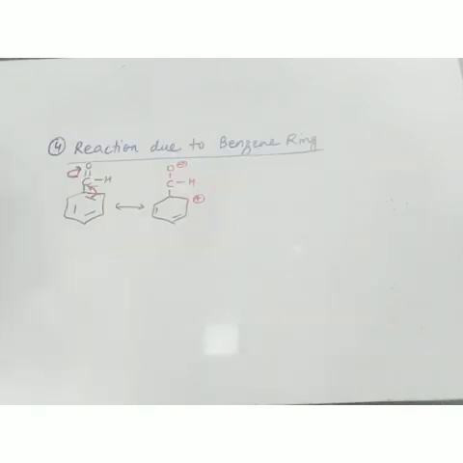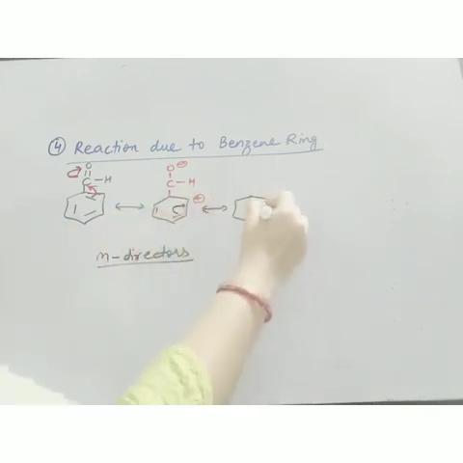Now the last important reaction, or the special reaction of aldehydes and ketones, is due to benzene ring. Aromatic aldehydes and ketones are meta-directors, because they show minus R effect. So if I make the resonating structure, you can see the direction of arrow will be upwards, towards the functional group. They are deactivating groups. They withdraw the electrons from the benzene ring. So here it will be positive. Now if you make the next structure, here it will be positive.